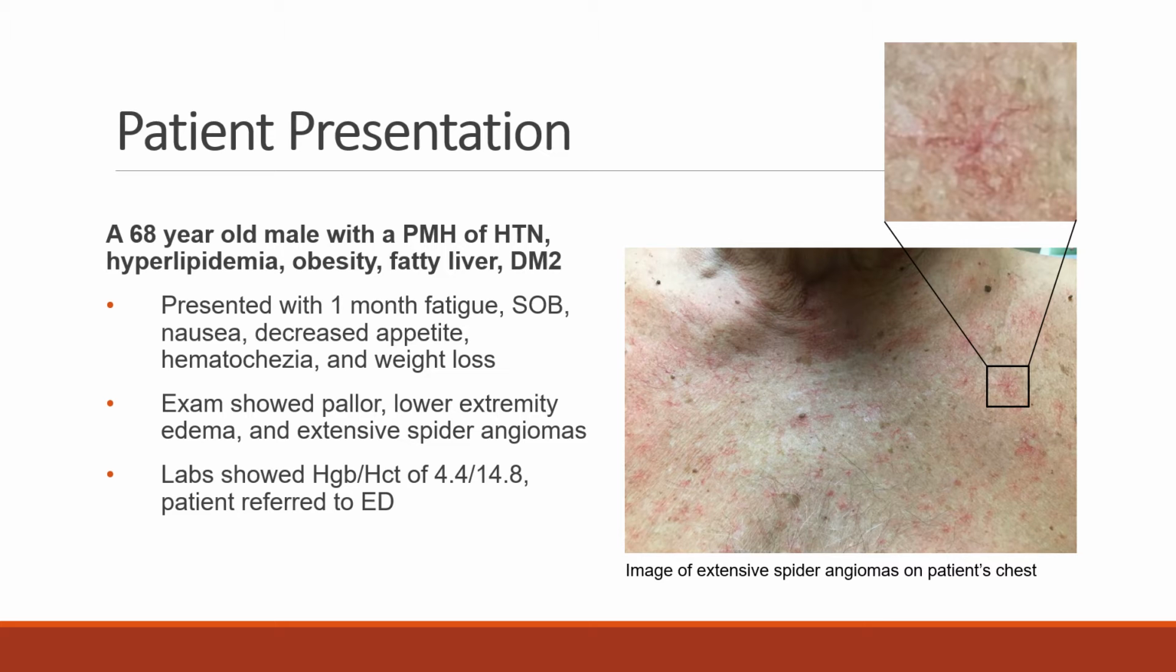Our patient is a 68-year-old male with a past medical history of hypertension, hyperlipidemia, obesity, fatty liver, and type 2 diabetes mellitus. He presented with 1 month of fatigue, shortness of breath, nausea, decreased appetite, hematochezia, and weight loss. Physical exam showed pallor, lower extremity edema, and extensive spider angiomas, and labs showed a hemoglobin of 4.4 and a hematocrit of 14.8. The patient was then referred to the emergency department.